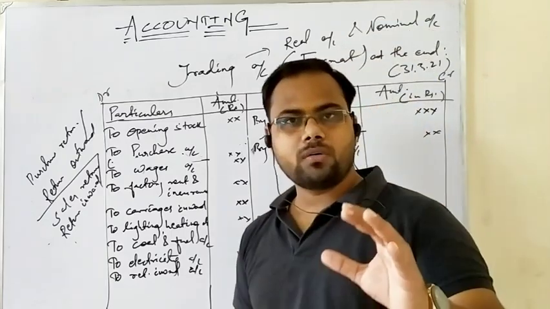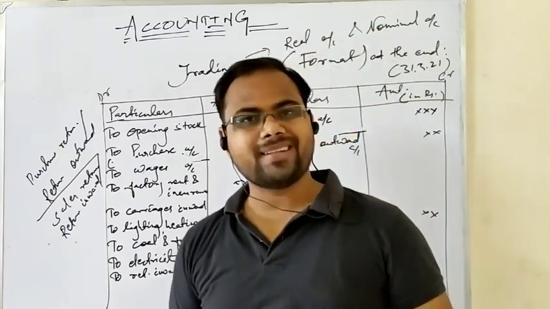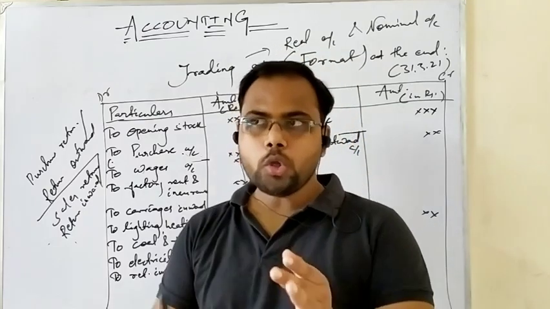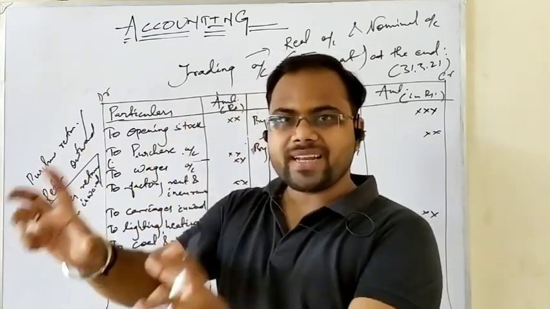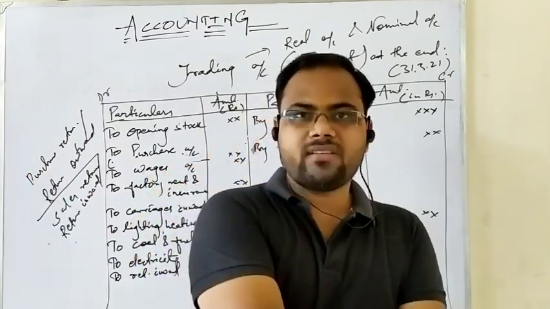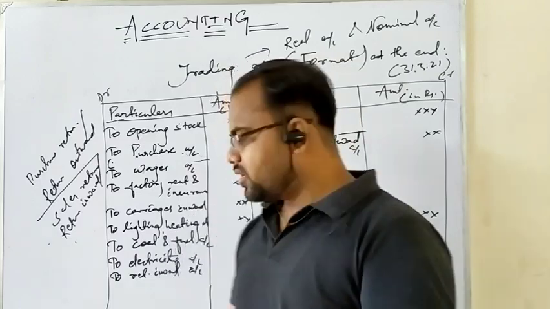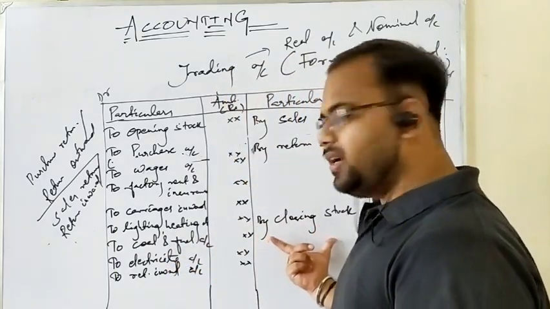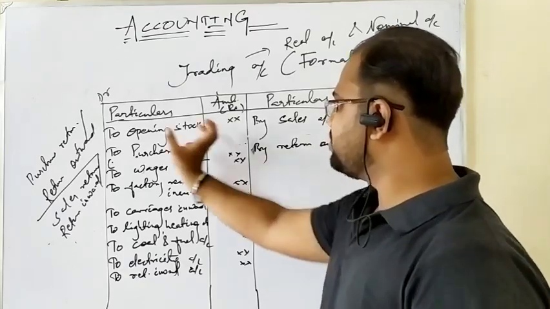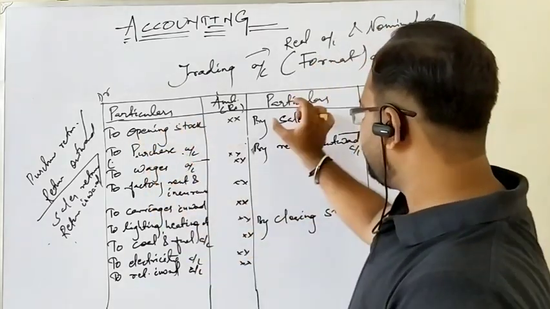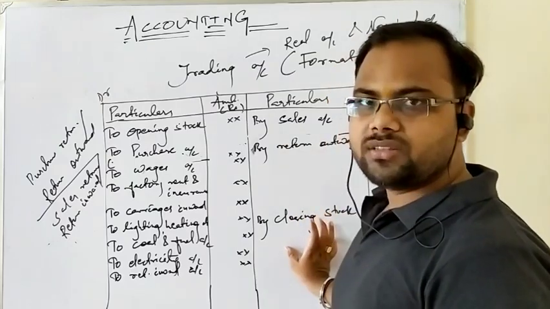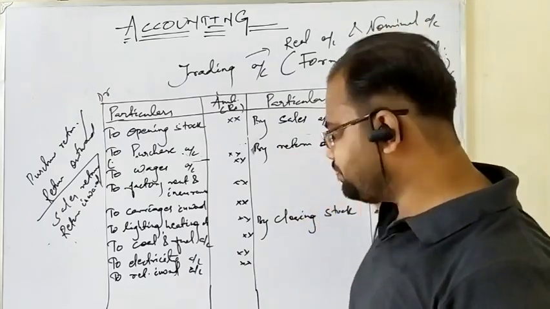When you close your ledger accounts, you write balance carried down and balance brought down on the ledger accounts. So how do you write those balances? By giving a certain gap, to indicate that it is the closing balance, and the next you take it as an opening balance. That is the reason, just to focus and make it a separate item, I have written it by giving a separate gap: this is the opening stock and purchases, and after sales this is the closing stock. There is no rule about giving a separate space. You can write over here also.